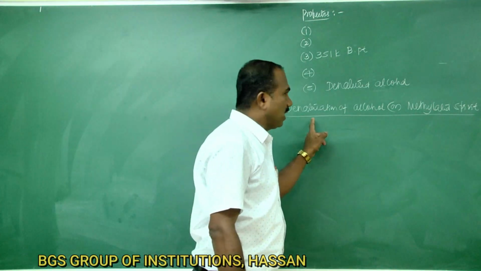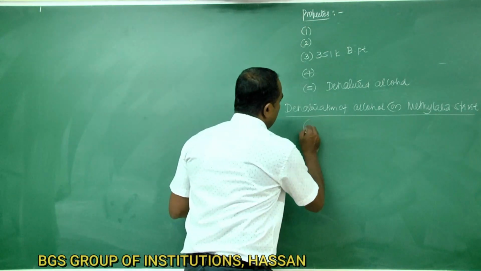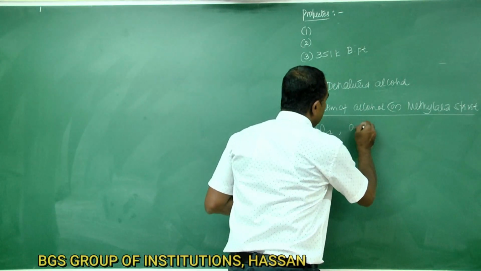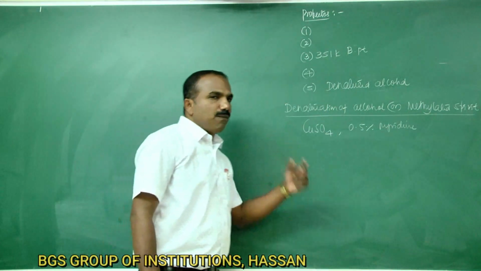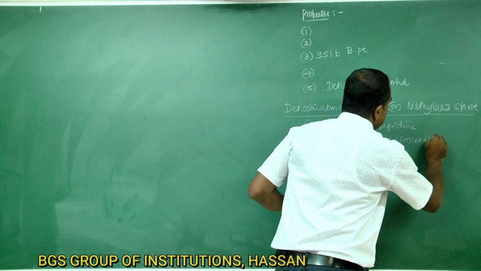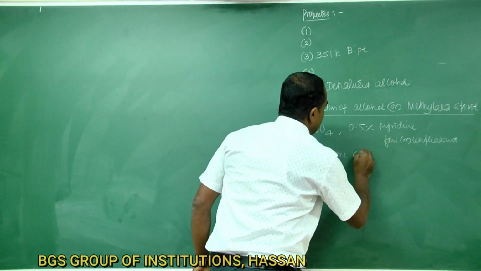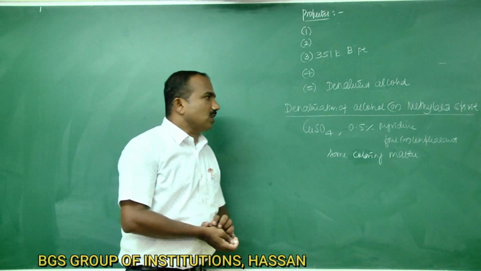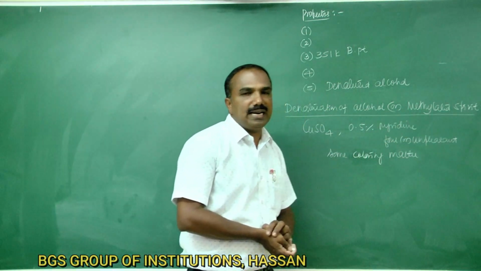So the commercial alcohol is made unfit for drinking purposes by adding a small amount of copper sulfate, 0.5% pyridine, having a foul or unpleasant smell, and some coloring matter. These types of alcohols are called denatured alcohols, or methylated spirit.